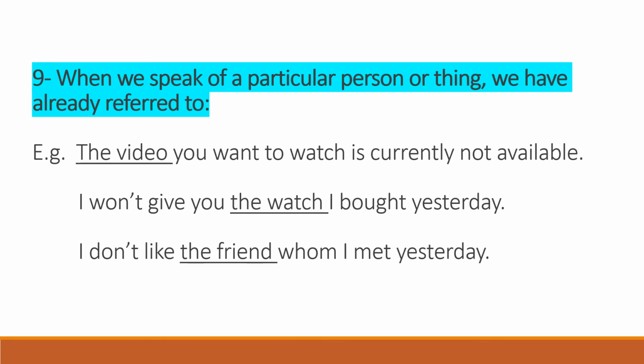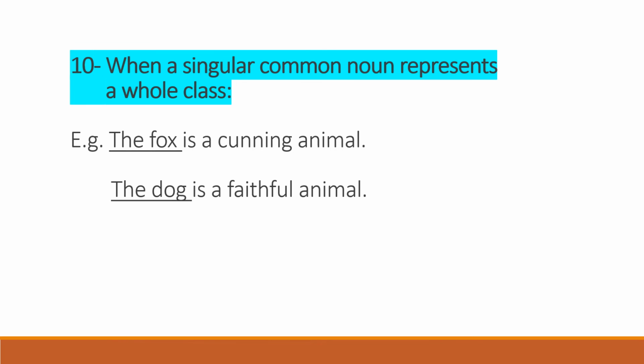Okay. The 10th point is, the is used when a singular common noun represents a whole class. तो जब कोई singular common noun पूरी class को, whole class को represent करता है या पूरी family को या पूरे group को represent करता है तो हम उससे पहले the use करते हैं. Here two examples are given. The first one is, the fox is a cunning animal, and the second example is, the dog is a faithful animal. So here fox and dog are common nouns. फॉक्स और डॉग कॉमन नाउन हैं, but they are representing their whole family.